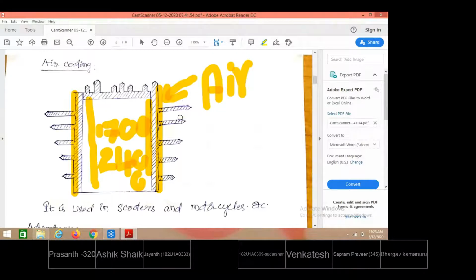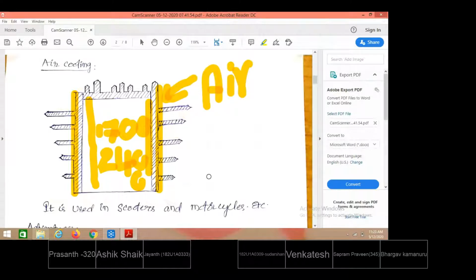These metal strips are also made up of the same cylindrical material, so that the total area available is going to be increased. With more area in contact with the air, more heat will be taken away. That is the advantage of providing air cooling. So where do you use it?